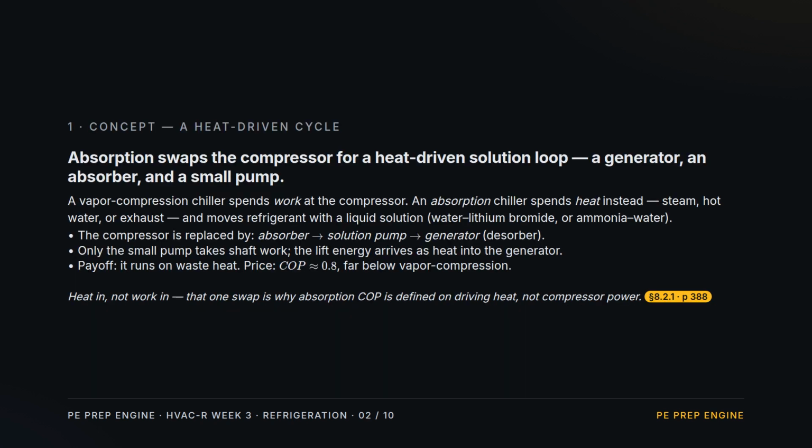Concept 1. What absorption is. A normal chiller pays a compressor to move refrigerant. An absorption chiller pays with heat and carries the refrigerant in a liquid solution. The compressor is replaced by an absorber, a small pump, and a generator. The reward is that it runs on waste heat. The cost is a COP near 0.8, far below vapor compression.